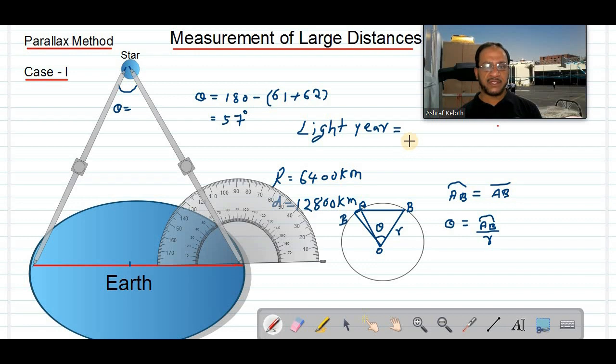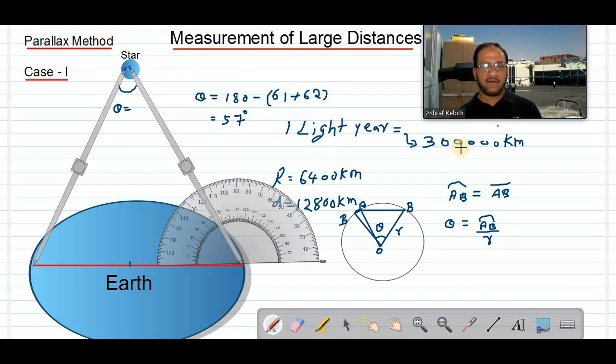1 light year means the distance traveled by light in 1 year. Light can travel 3 lakh kilometers in 1 second. So 1 light year will be 3 lakh kilometers multiplied by how many seconds there are in 1 year. You will get the total distance of 1 light year in kilometers.